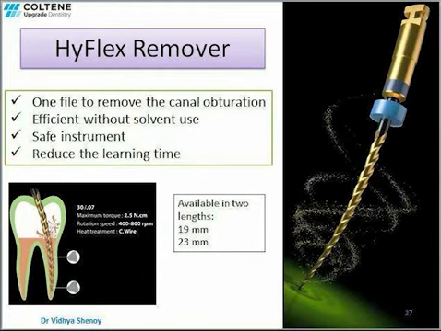The size of the remover file corresponds to ISO size 30 with a 7% taper. It can be used at a torque of 2.5 Newton centimeter and speed of 400 to 800 rpm. The remover has a non-cutting tip which helps to prevent ledge formation.